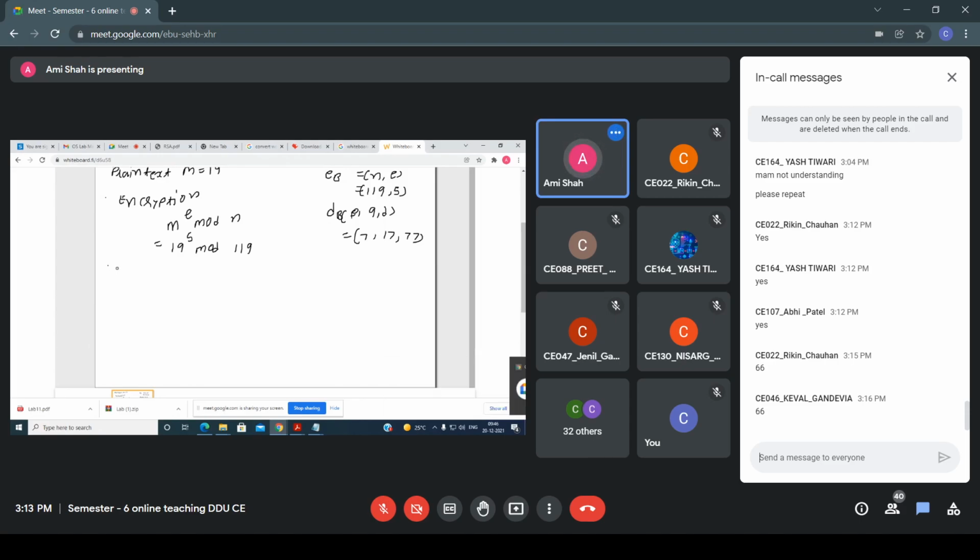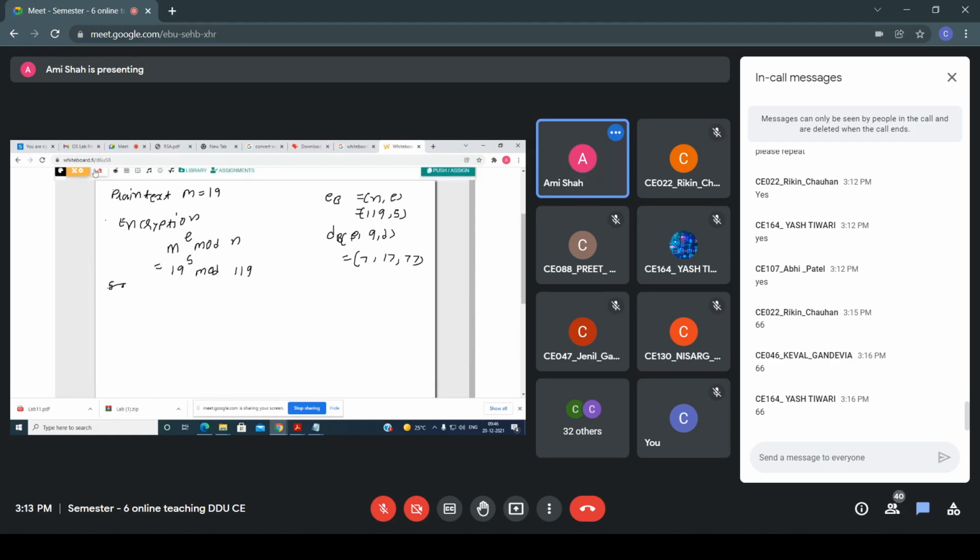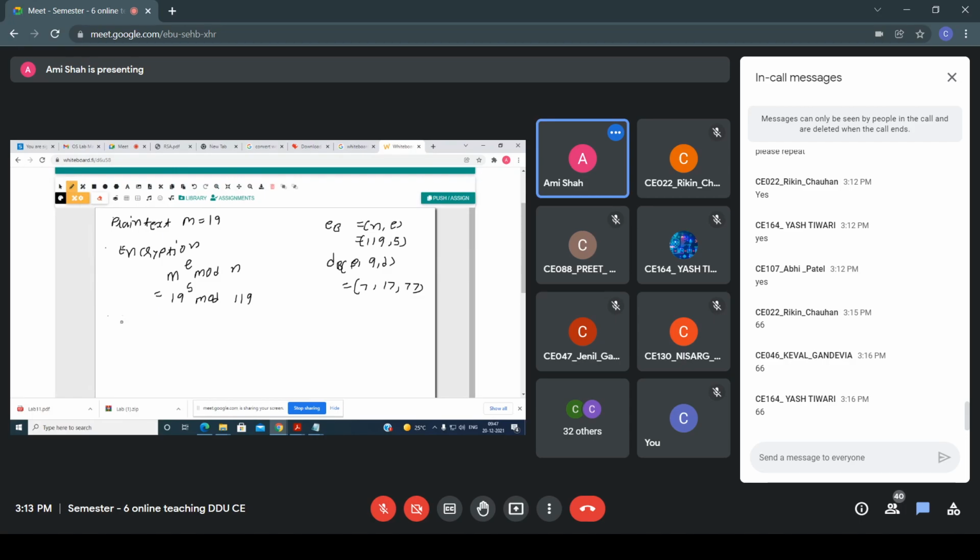See, if you want to revise, let's see what I have to do here. First of all, what is the binary of 5? First you have to write the binary of 5. Those students who are not getting the answer, the binary of 5 is 101.